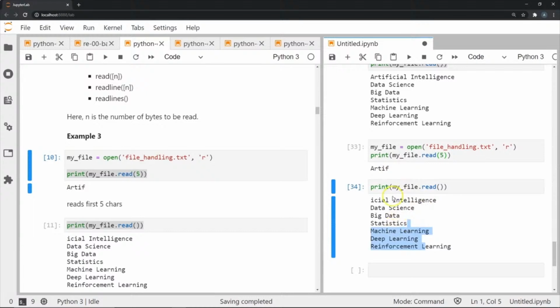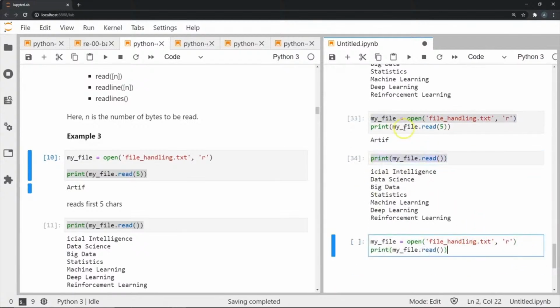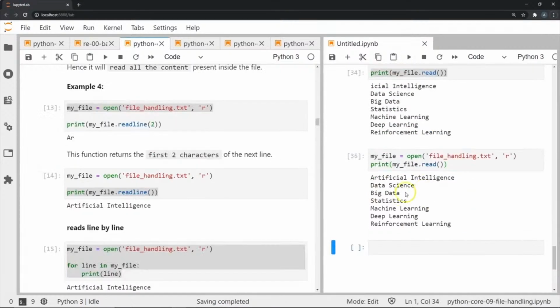So if I wanted to take the cursor back in such an example, I will have to open this again, and then use this read command once again to get back to where I started from, as you can see here.